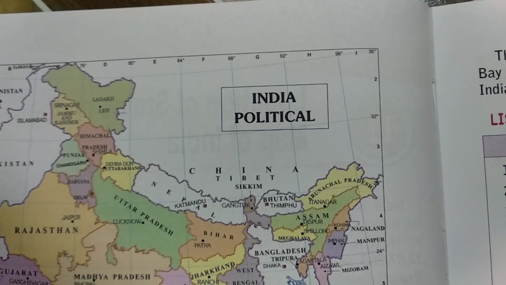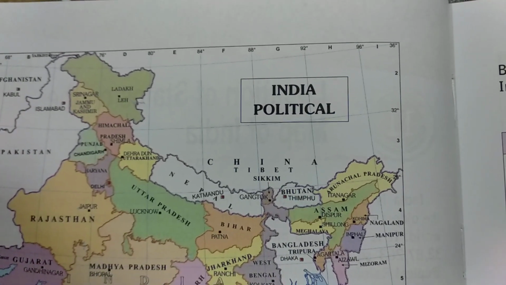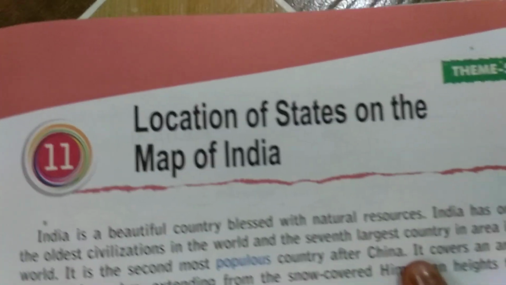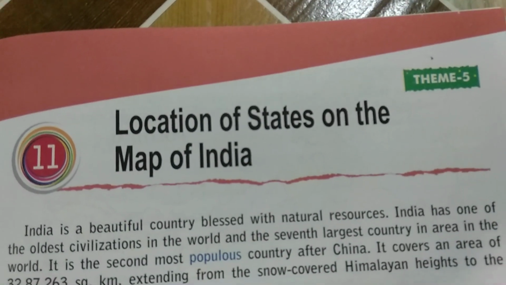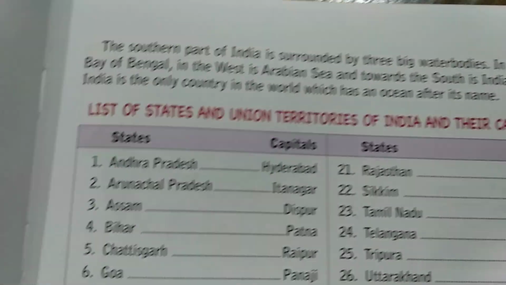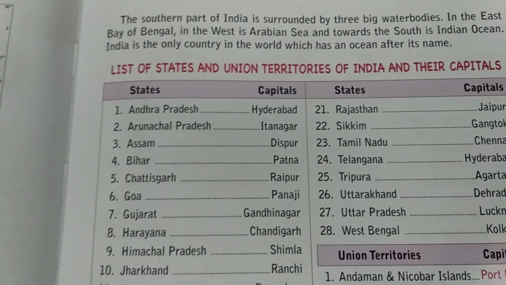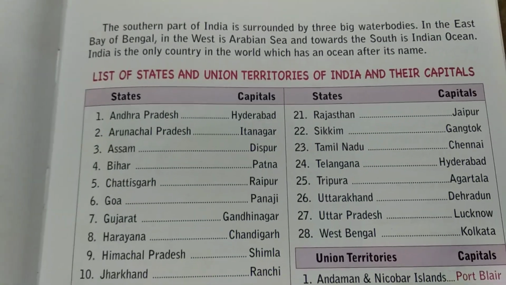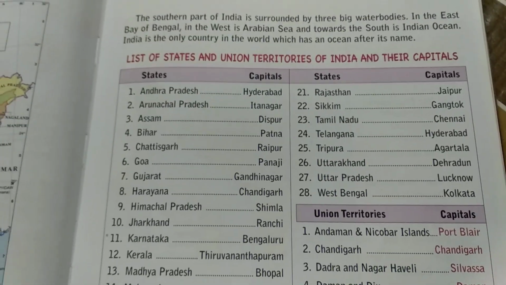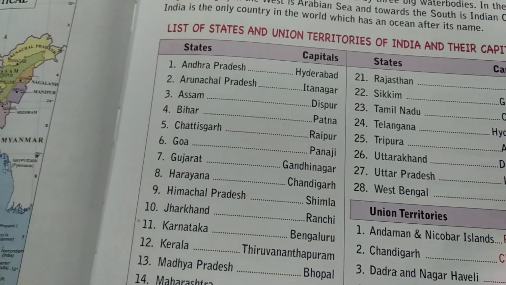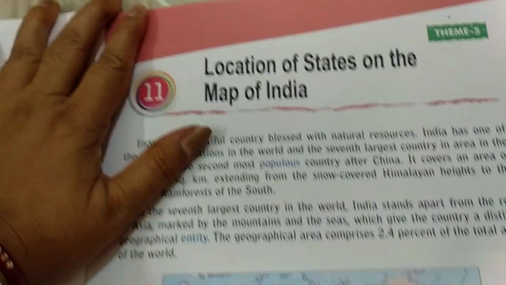Hello children, this is SST class of chapter 11, location of states on the map of India. Of this chapter I had already asked you all to write the list of states and their capitals, which many of you all have done, and those who have not, they need to do it. Okay, so now let us start with this chapter.